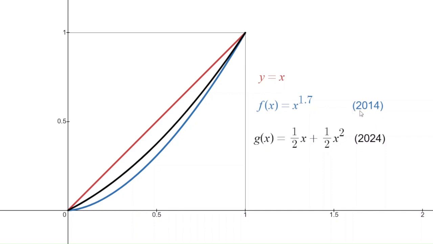Now notice in 2014, we're going to have a bigger area between these two curves. The curve is more out here and less close to y equals x. And so we have more income inequality in 2014, whereas in 2024, the curve has become closer to the curve y equals x. We're going to get a smaller area here. And so there's more equal distribution of income in 2024.